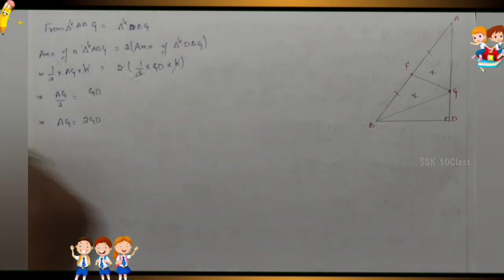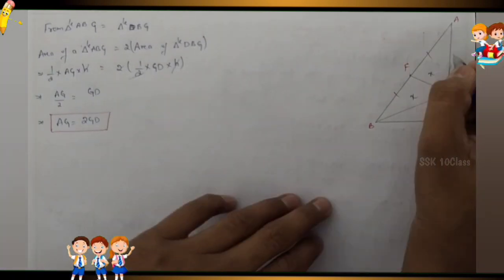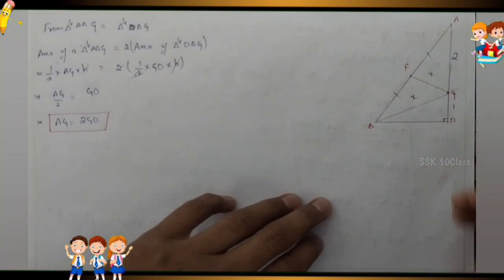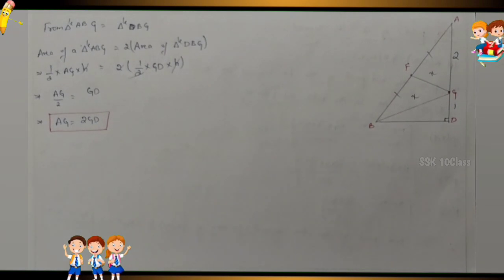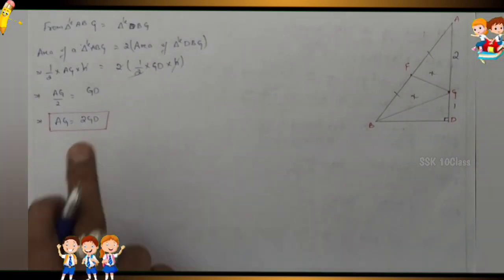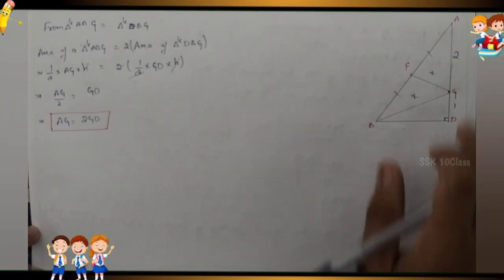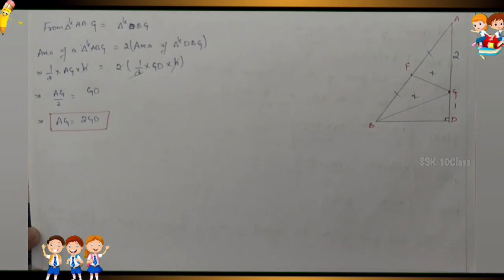So we got the proof of the ratio 2:1. AG equals 2 GD. That is the proof of the ratio 2:1. Now we'll solve the formula for the centroid of a triangle.